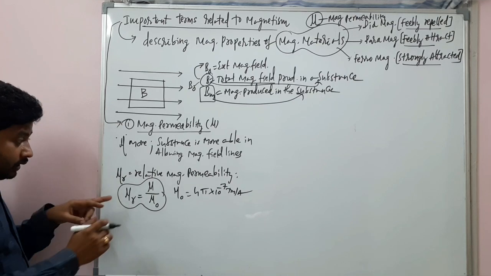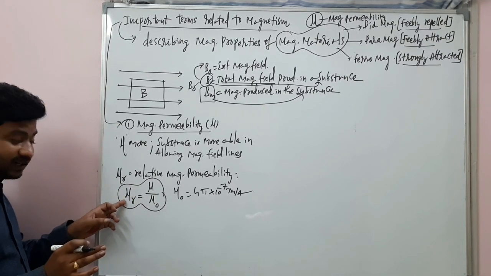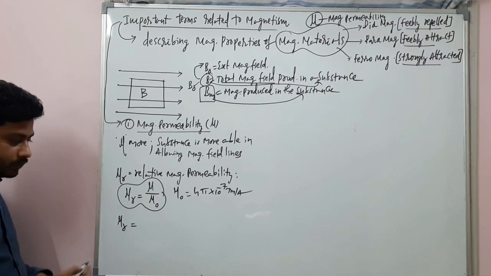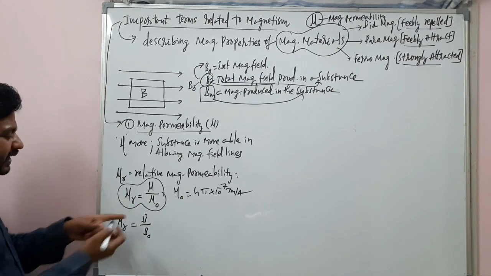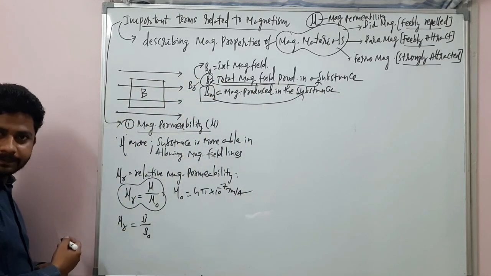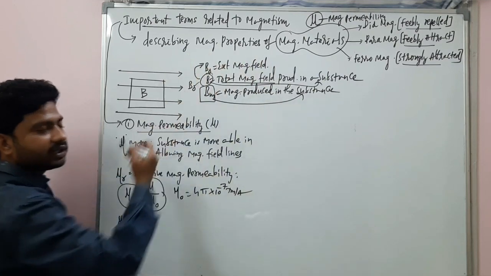And this relative permeability, listen carefully, can also be written as B by B naught. No confusion at all. B is the total magnetic field produced in a substance by B naught, and B naught is the external magnetic field.